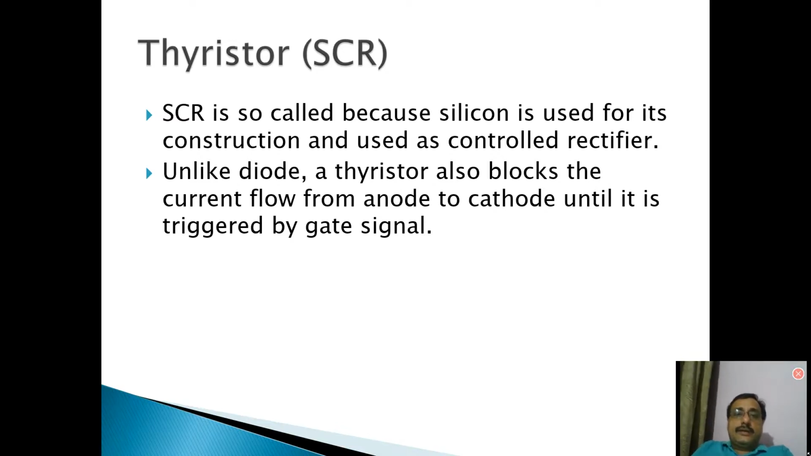So silicon is used for the manufacture of SCRs, and these SCRs are controlled rectifiers. Why controlled rectifiers? Because it has a gate, and you can control the amount of power being fed to any load. So SCRs are controlled rectifiers. The control is in your hand. You can control how much power you want to provide to your load.